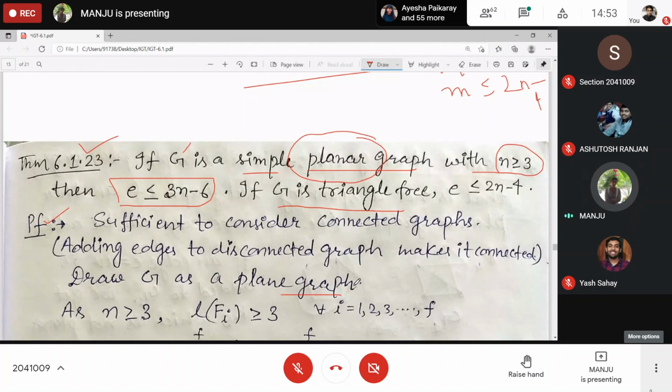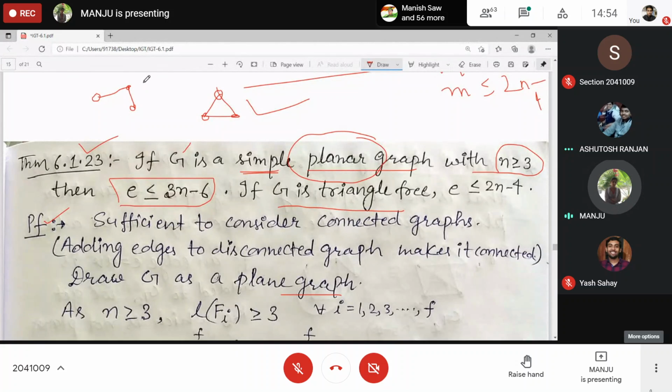So draw this as a plane graph. And if n is at least 3, then what can you say about the length of every face? Will it be 1, 2, 3, greater than 3? And n is at least 3, and the graph is connected, so the length will be at least 3. Simple connected graph, otherwise it has this much. For n equal to 3, we have these two graphs possible. How many regions?